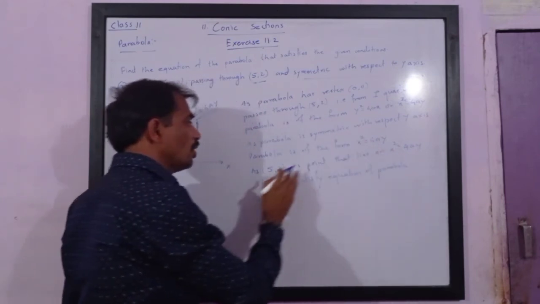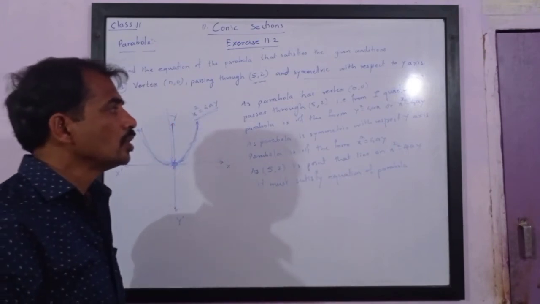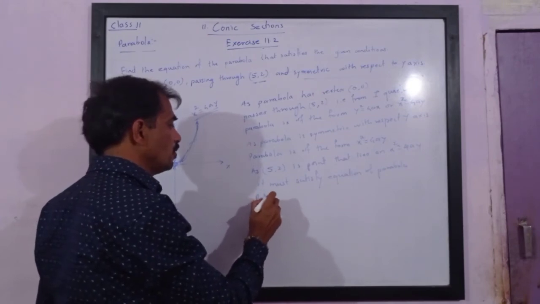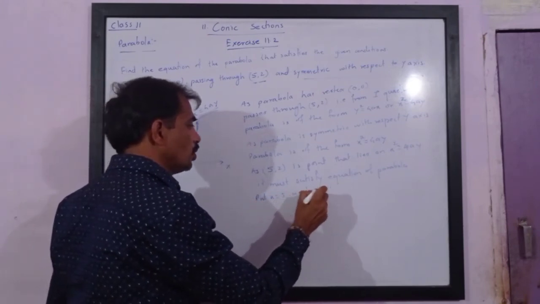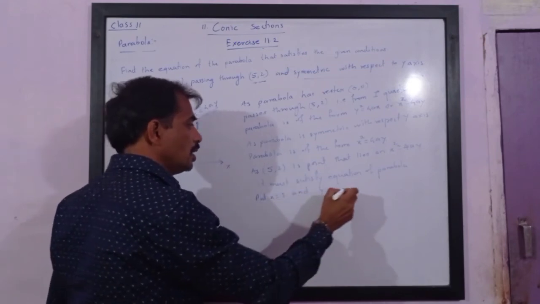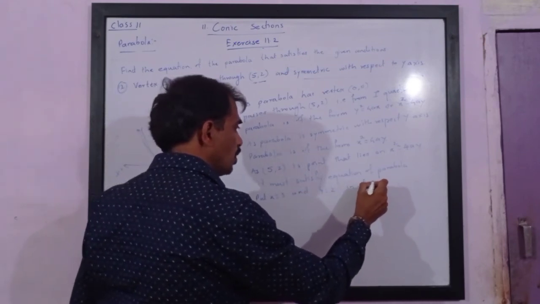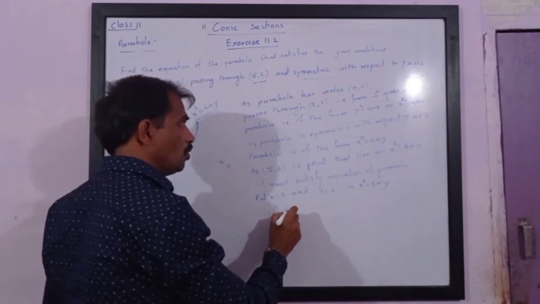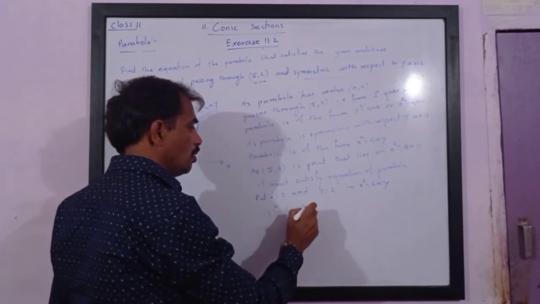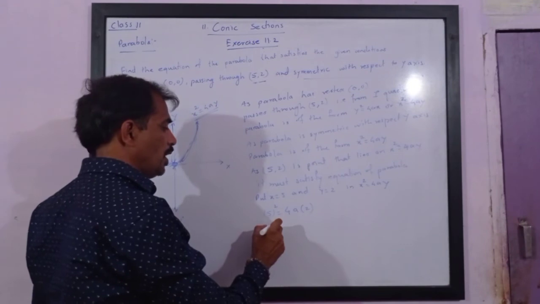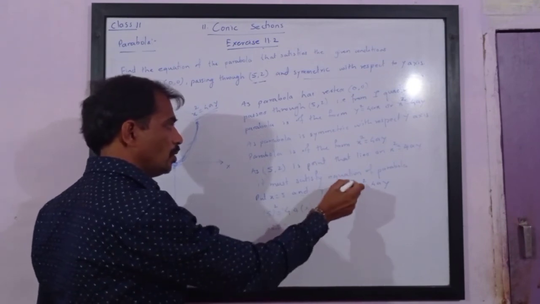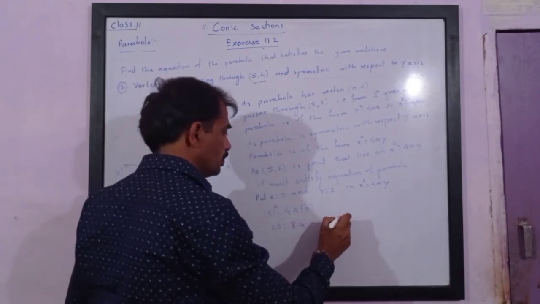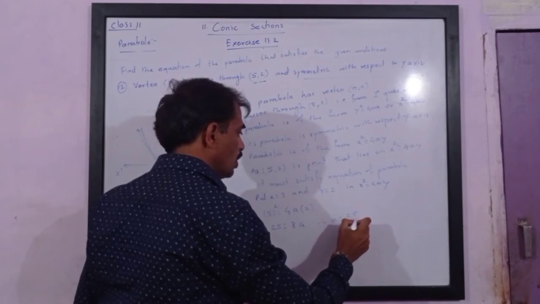So put x is equal to 5 and y is equal to 2 in x square is equal to 4ay. We will get 5 square is equal to 4a times 2, so 25 is equal to 8a. So the value of a is 25 upon 8.